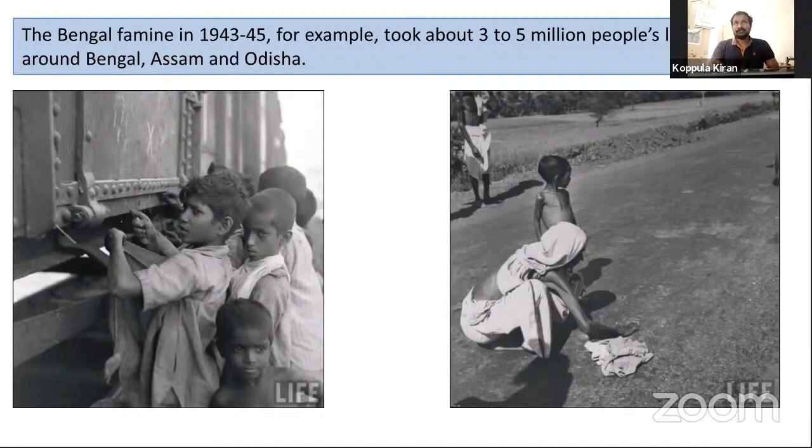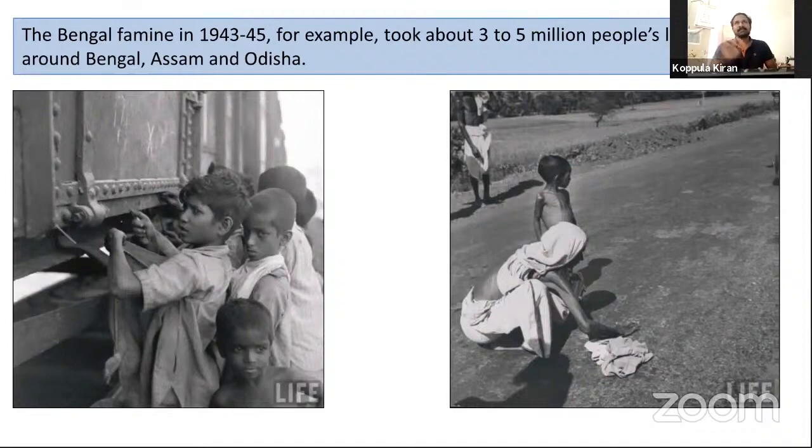Then what happened? He was watching all the streets of Kolkata city. Most of the people tried to get food wherever it was available. They went out, but there was no food.